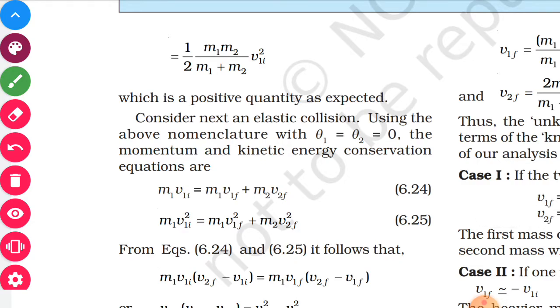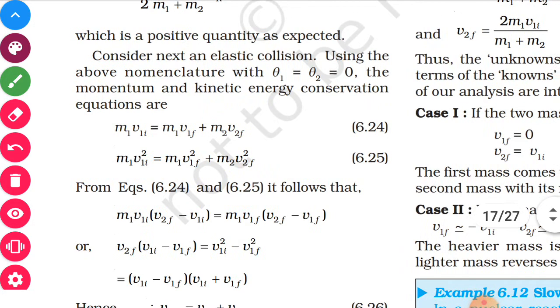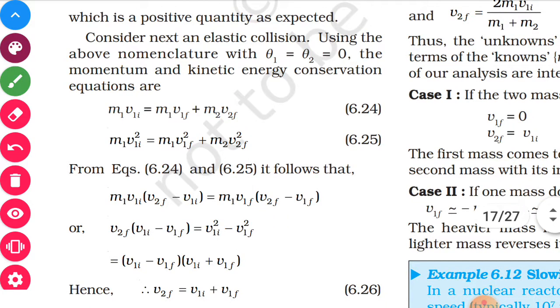Now consider the next collision, the elastic collision. In an elastic collision, when theta 1 and theta 2 both are 0, their final velocities will be there, v1f of the first object and v2f of the second object, and their initial kinetic energy is equal to final kinetic energy.